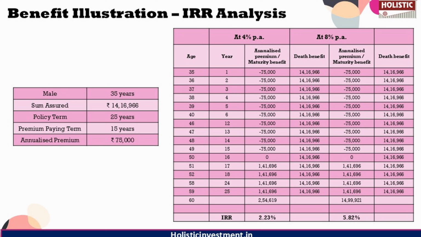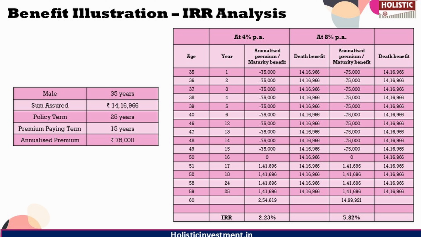Suppose you died at the end of the 17th year, your nominee will receive a lump sum amount as an insurance benefit. This lump sum amount is likely to be equal to the assured benefit of 14,16,966 rupees. Your nominee will also keep receiving the monthly income of 11,808 rupees per month for the remaining period. So that is one of the special case scenarios.